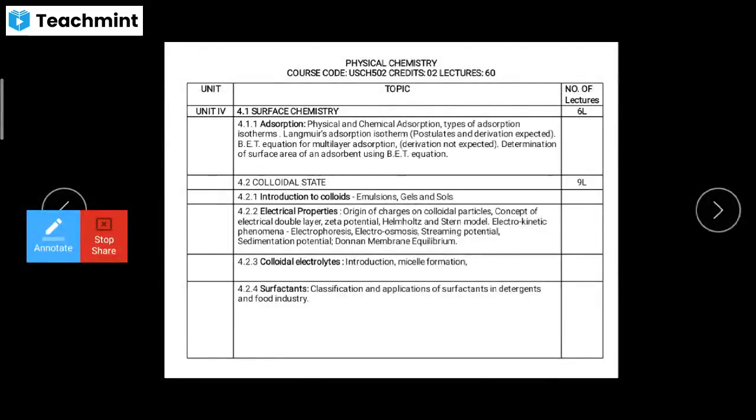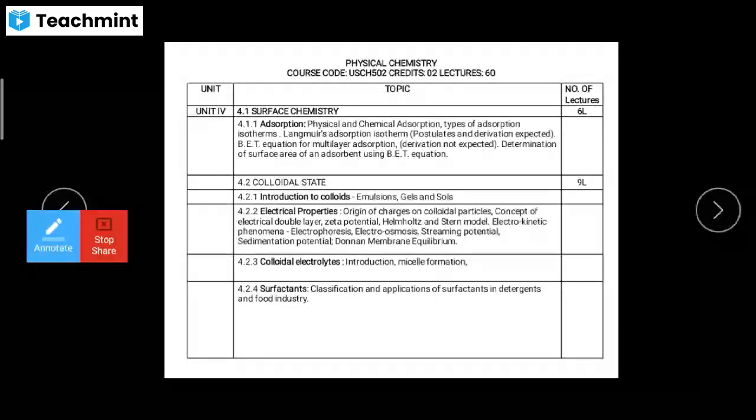There are two types of adsorption that we have to study, physical and chemical adsorption. Then we have to talk about the adsorption isotherms, of which there are different types. Then the Langmuir adsorption isotherm, its postulates and derivation, and the BET equation for multilayer adsorption. Derivation is not expected for that. Determination of the surface area of an adsorbent using the BET equation, and a numerical is there based on this.